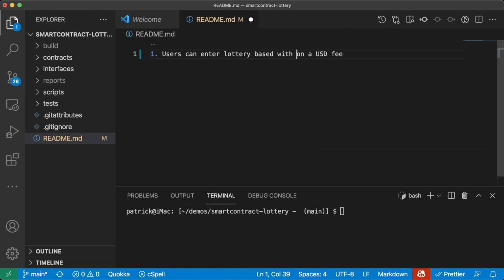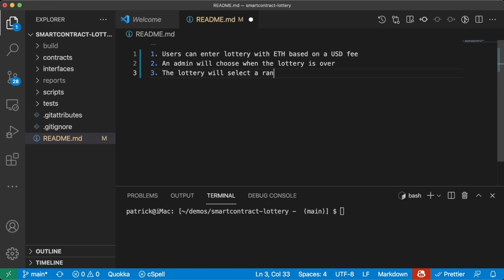So number one, we're going to say users can enter the lottery with ETH based on a USD fee. So for example, let's set the price to be like $50 and the users actually pay with Ethereum. So we're going to have to get that conversion rate. Number two, an admin will choose when the lottery is over. And then three, the lottery will select a random winner.